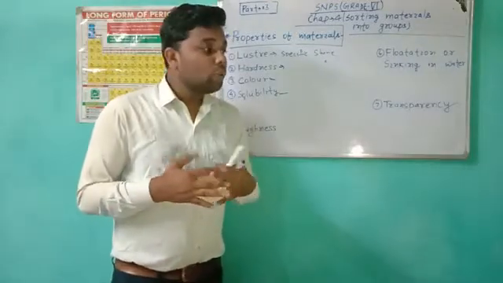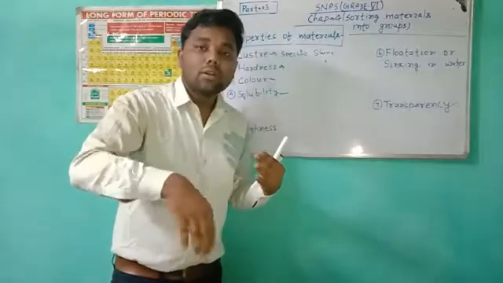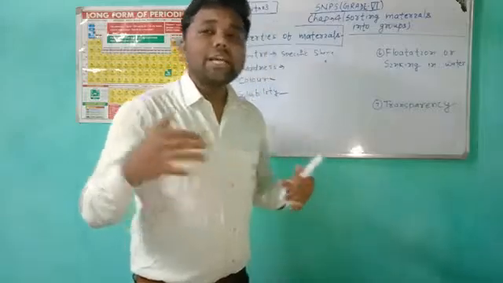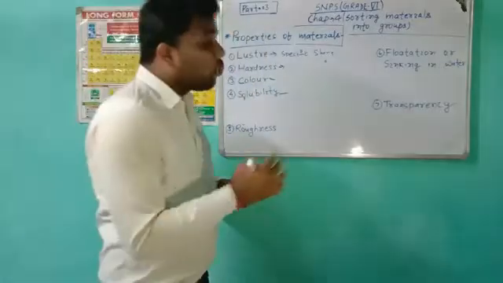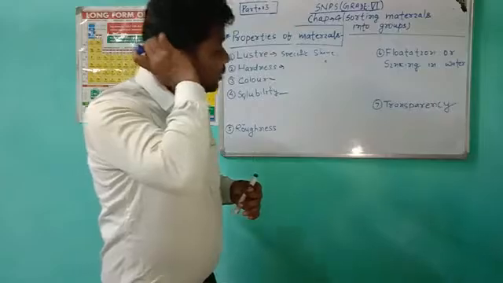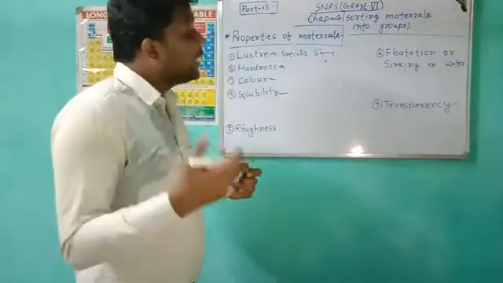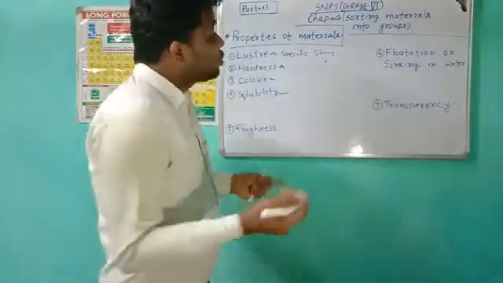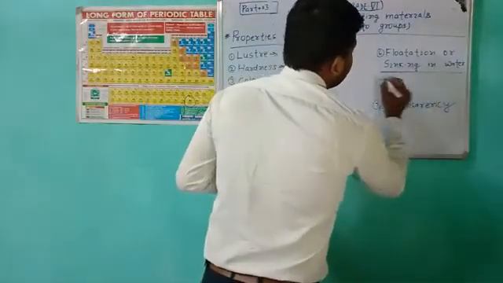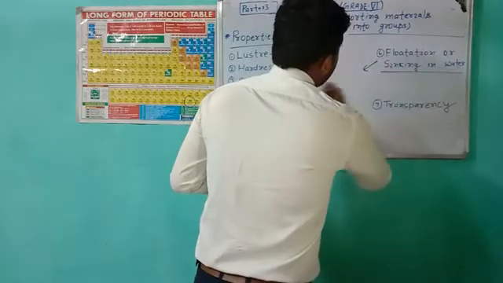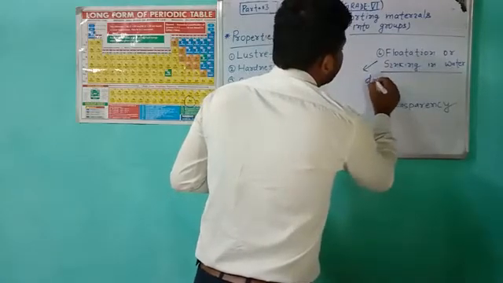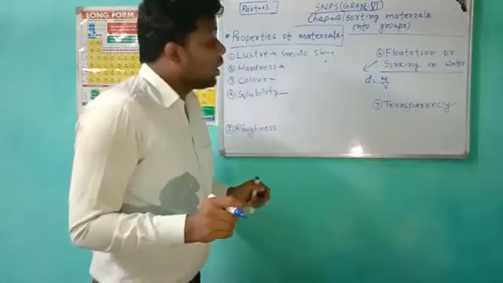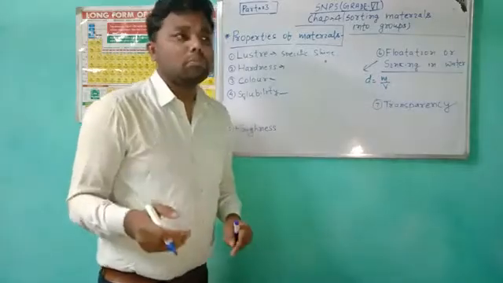Sinking means a material that can sink in the water, and floating means something that can float on the water. So what are the factors by which we can easily distinguish that some materials float on the water and some sink? It's all about density. What is density? Density means the mass per unit volume.